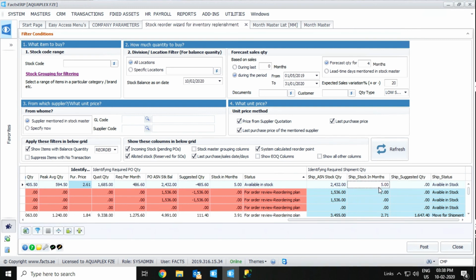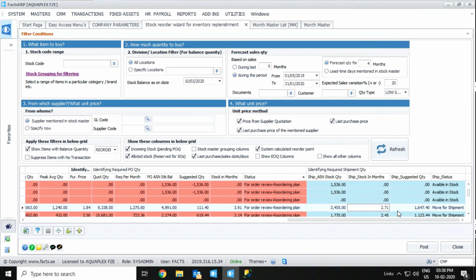So we will get a value like 5 or 4. If it is greater than 4, we don't have to order again, as we already have that stock available. If it is less than 4, we have to convert the POs to ASN, and request the supplier to send the goods immediately. That is why it shows move for shipment.